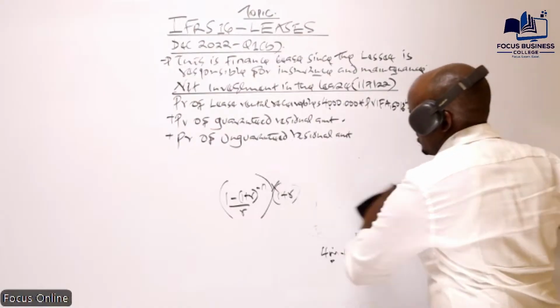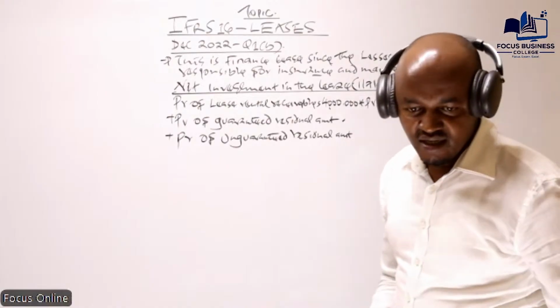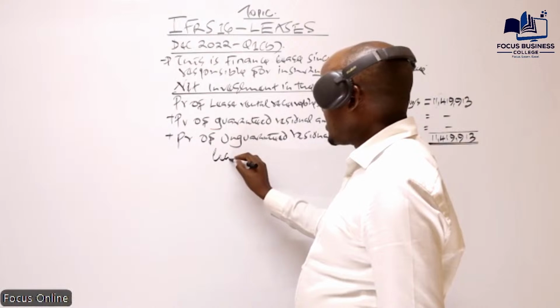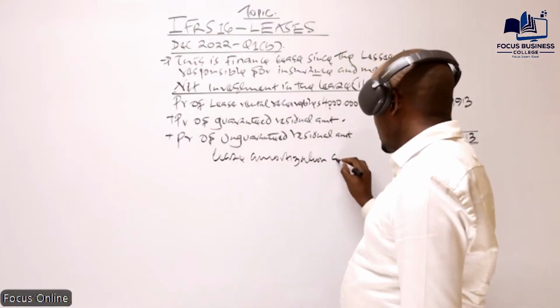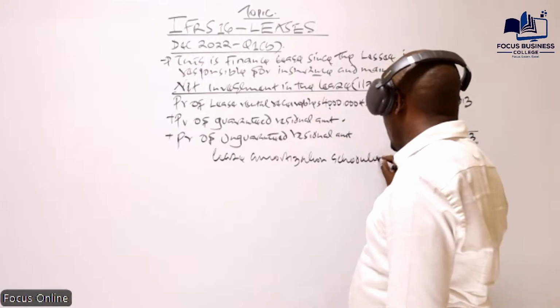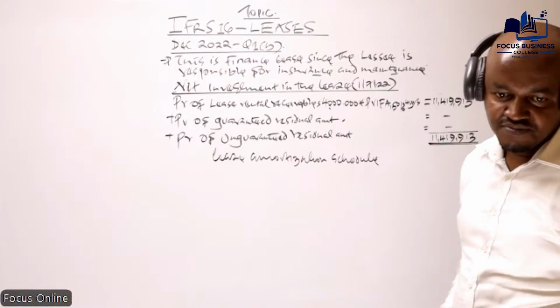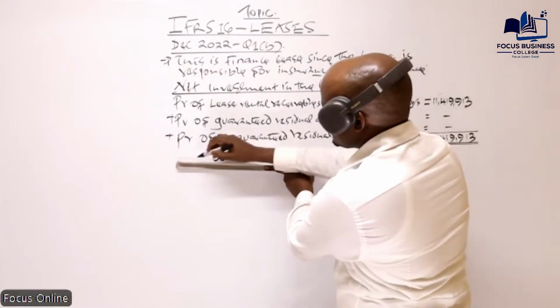Now, having this, what do we need to do? We need to amortize it. We amortize this by preparing the amortization schedule. There is an amortization schedule.